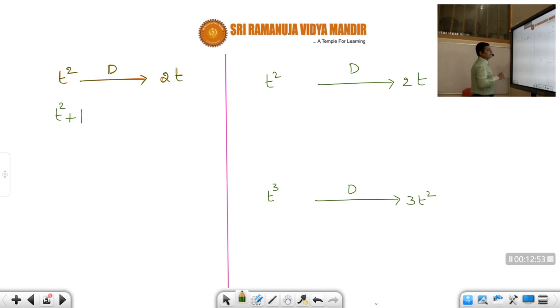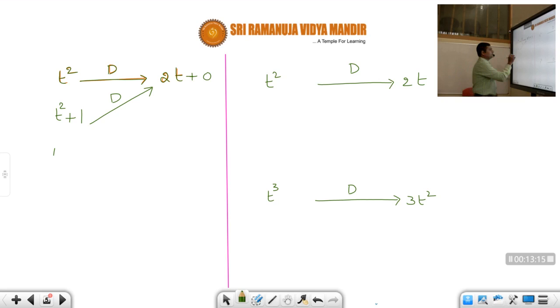Now, suppose I calculate the differentiation of t square plus 1. What is the differentiation of t square plus 1, students? d by dt of t square, that is 2t, plus d by dt of 1. How much, students? 0. So if I write like this, it doesn't make any difference. 2t plus 0. So the differentiation of this function is also the same thing. That means for t square also 2t, t square plus 1 also 2t.